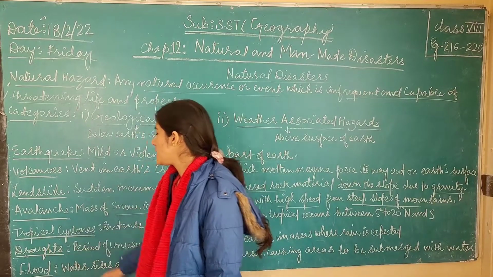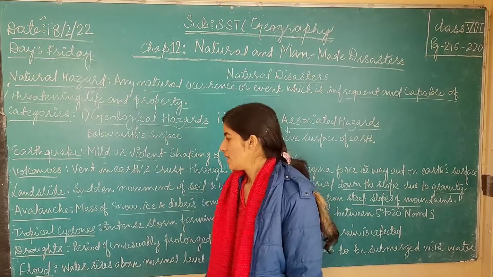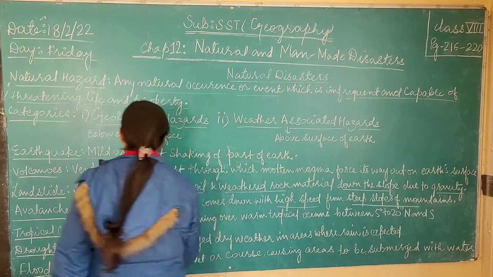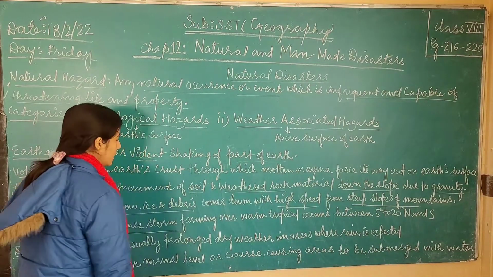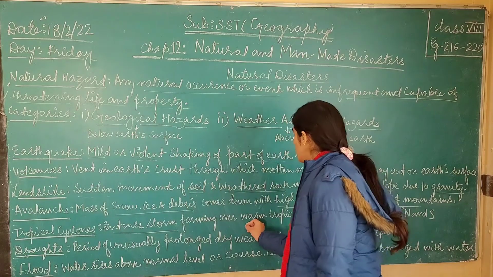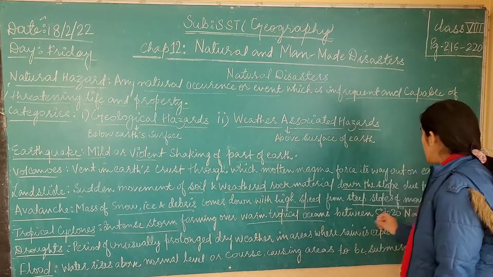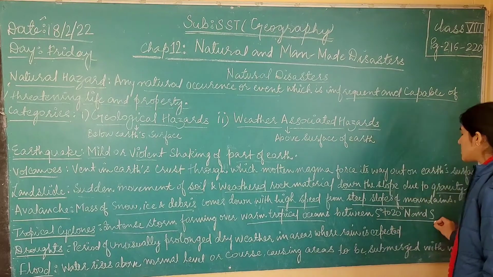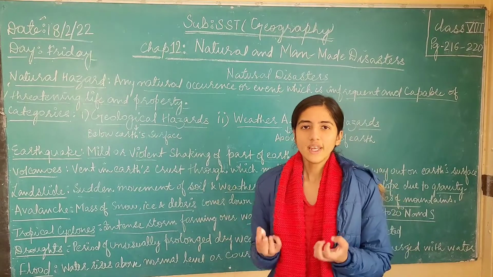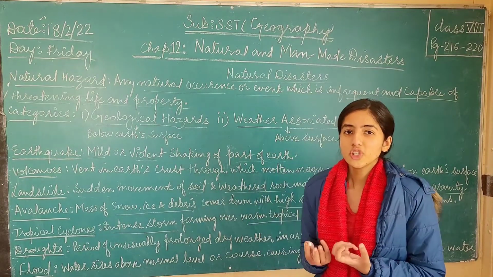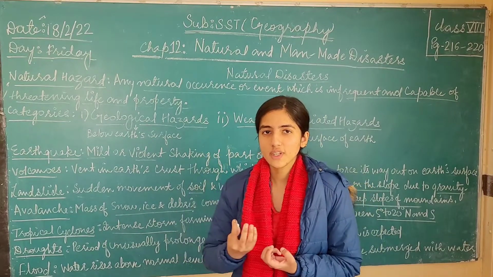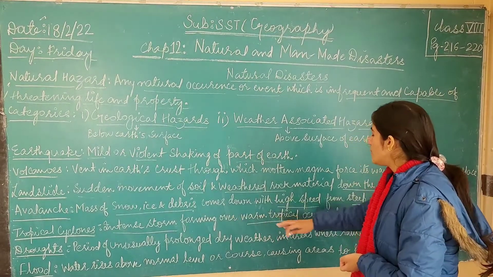And the next one is tropical cyclone. Do you know what is a tropical cyclone? A tropical cyclone is an intense storm which forms over warm tropical oceans between 5 degree to 20 degree north and south latitudes. So what is the meaning of tropical cyclone? These are basically very vigorous, very vicious cyclones which are very high speed cyclones and they can cause mass destruction, which are formed over warm tropical oceans.